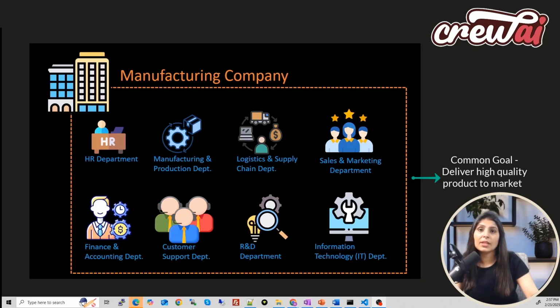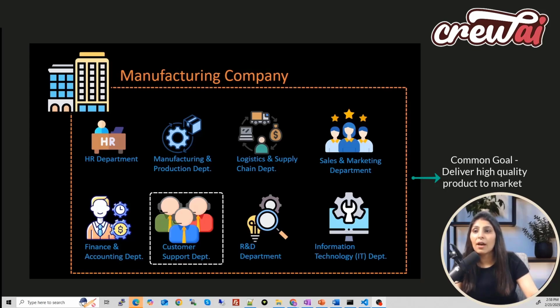So in this company there are different departments. See, first one is the HR department. HR department is responsible for hiring and managing employees. Then we have the manufacturing and production department. This department is responsible for overseeing the process of manufacturing of ACs. Then we have the logistics and supply chain department. This department ensures that the raw material arrives on time and the finished ACs reach retailers on time. And after that we have the sales and marketing department. This department generates sales and it promotes the product, the brand.